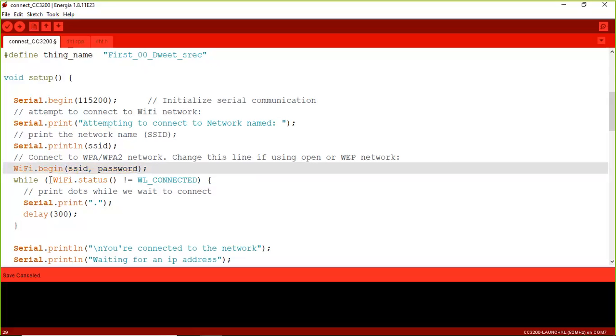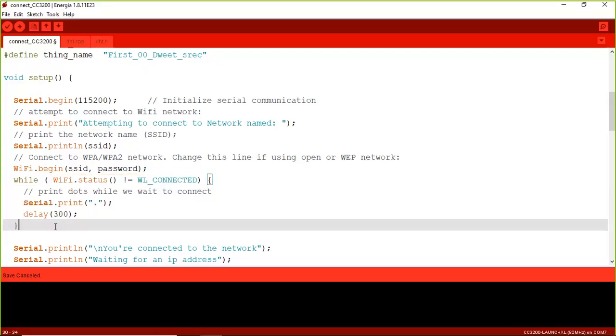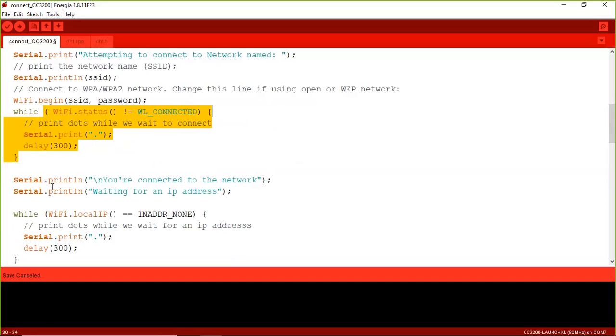When we call this, it will automatically return the status. If WiFi.status is not connected, we will wait for 30 milliseconds and then proceed further, because we need to wait for the communication to be established between the Wi-Fi hotspot and the Wi-Fi module of the board. If the connection is established, this while loop will be broken and execution comes out of the while loop.